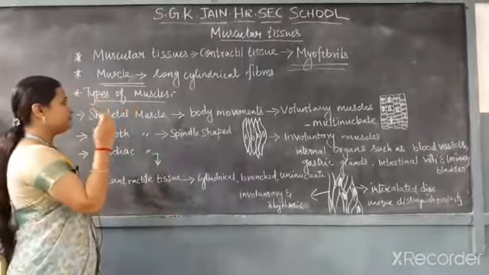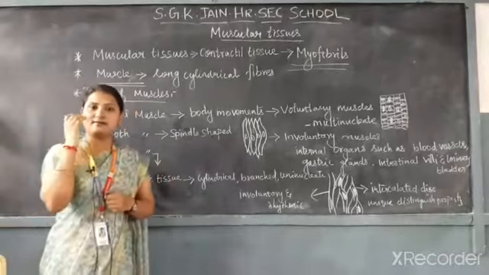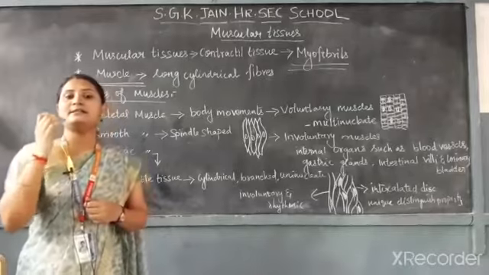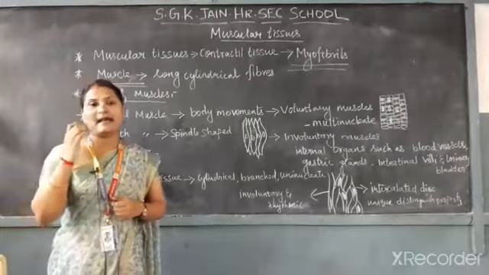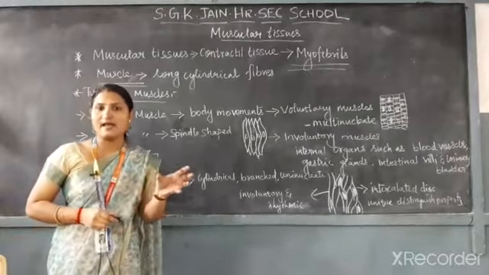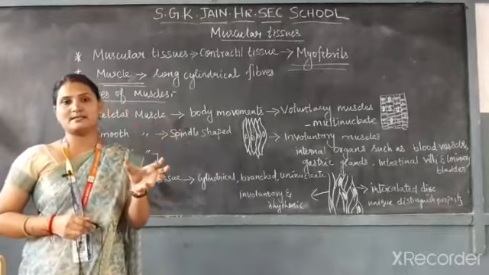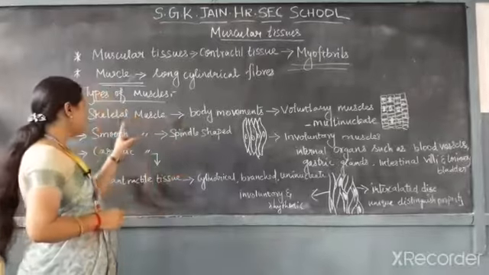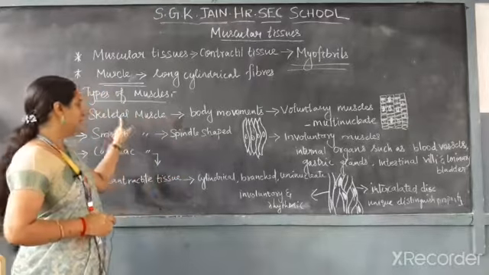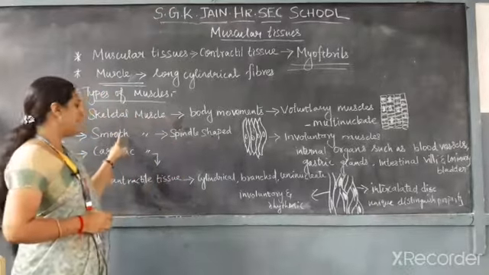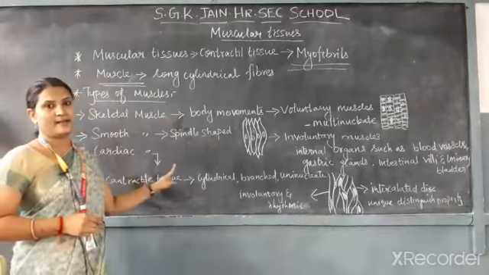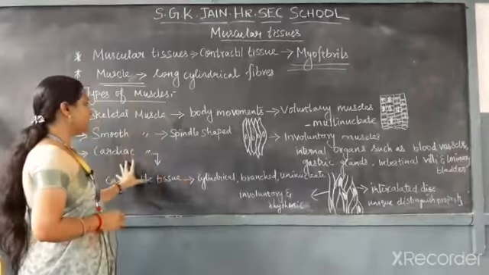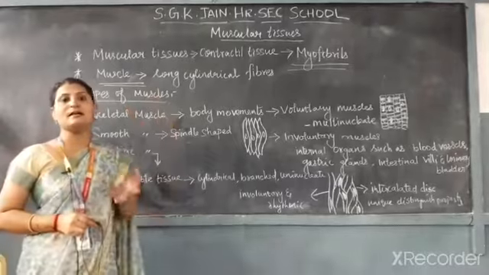According to their function and structure, these muscles are classified into three categories. One is skeletal muscle, then smooth muscle, and the third one is cardiac muscle. So these three are the major types of muscles.